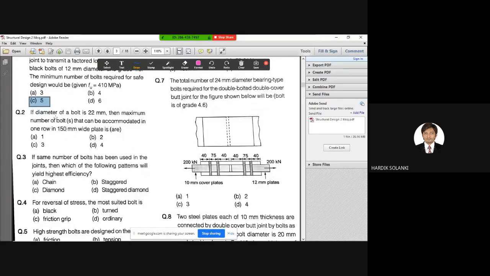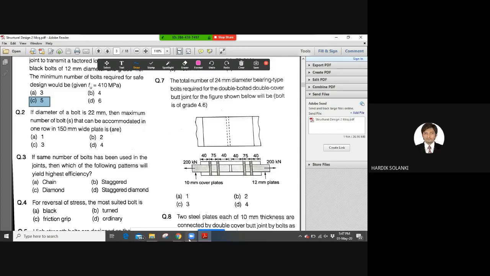Okay, next question. If the diameter of a bolt is 22 mm, then what is the maximum number of bolts that can be accommodated in one row in a 150 mm wide plate? Once again, I'm reading the question. This is a very intelligent question, and this type of question can be asked in your exam.